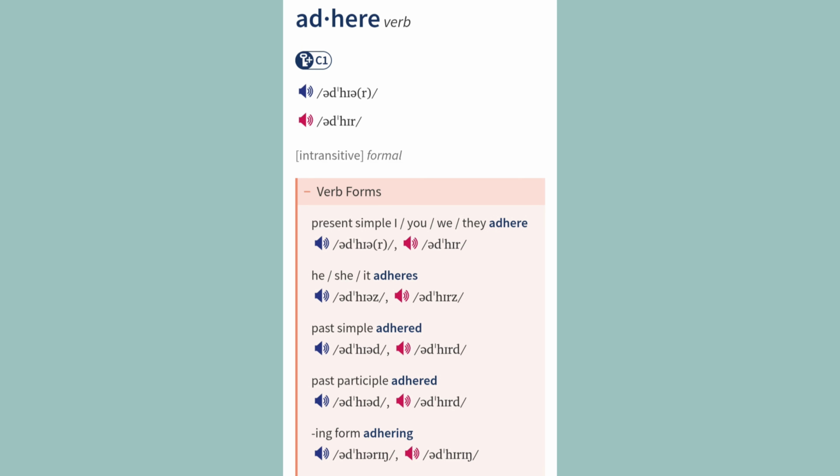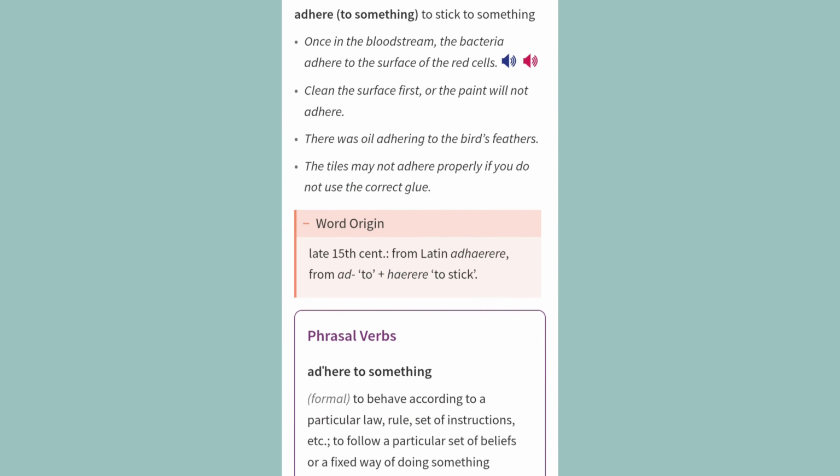Adhere. Verb. Intransitive. Formal. Verb forms. Present simple: I, you, we, they adhere. He, she, it adheres. Past simple: adhered. Past participle: adhered. -ing form: adhering. Adhere to something: to stick to something.